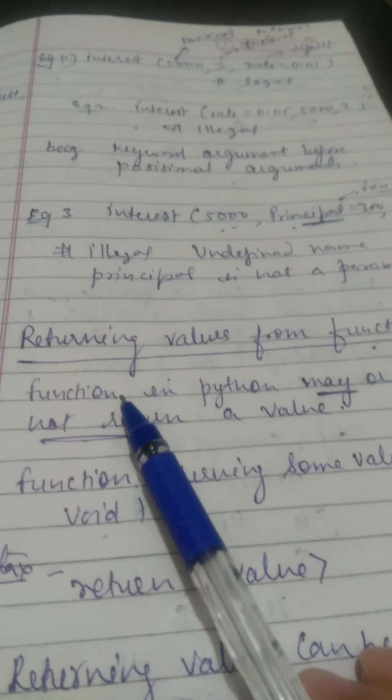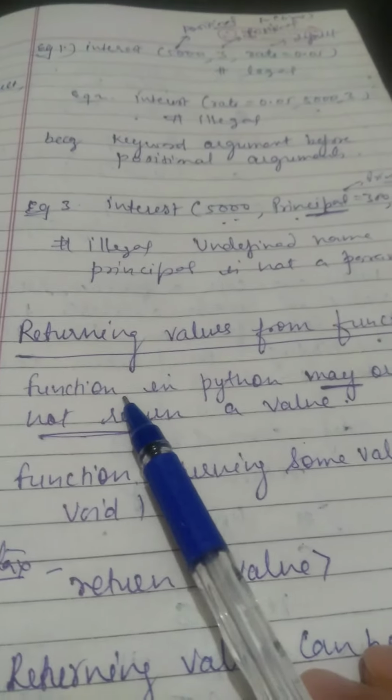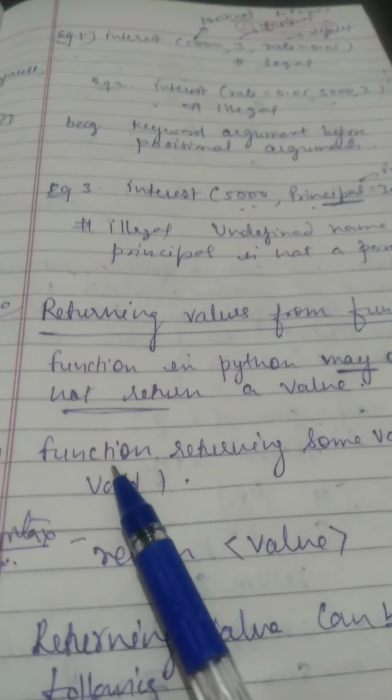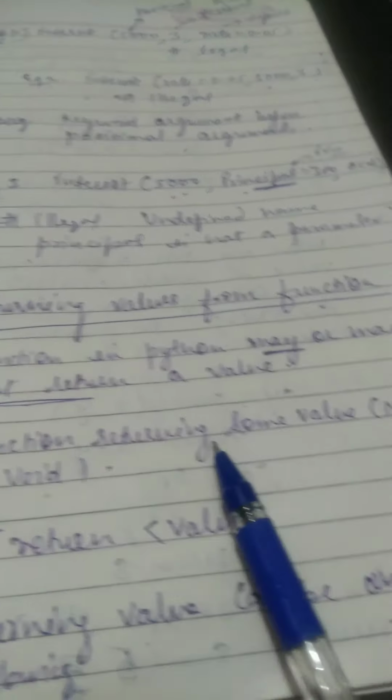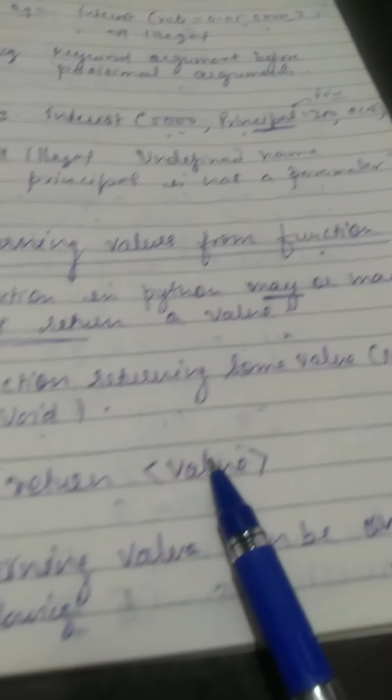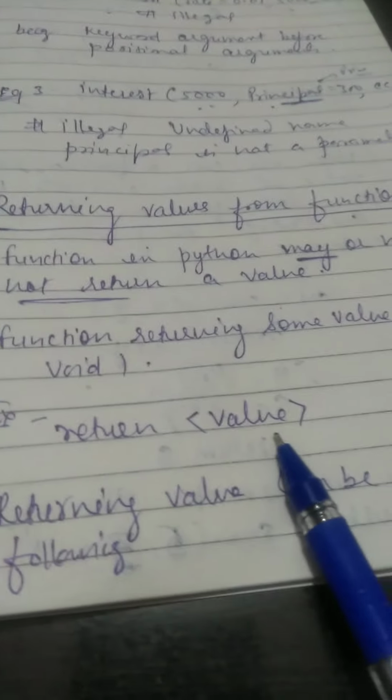Hello students, today our topic is returning values from function. A function in Python may or may not return a value. A function returning some value is known as a non-void function. If a function is returning any value, we can say it's a non-void function, and if a function does not return any value, we can say it's a void function. So this is the syntax: return value.